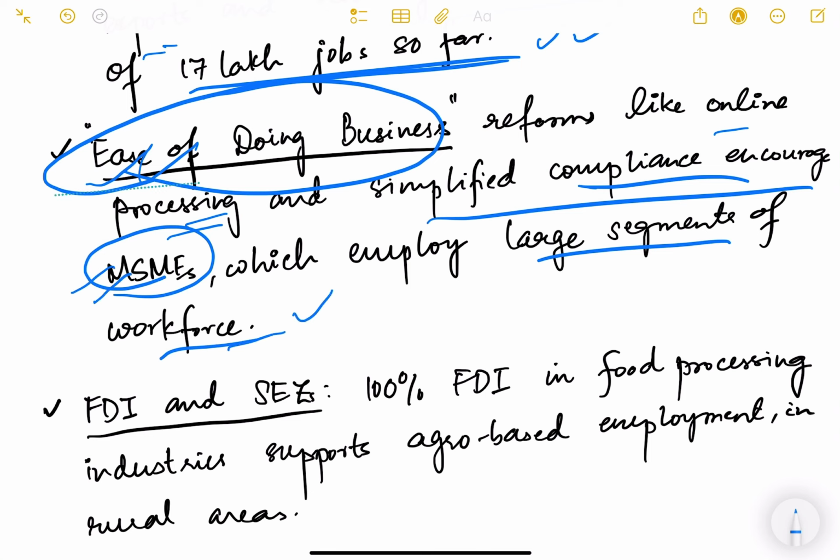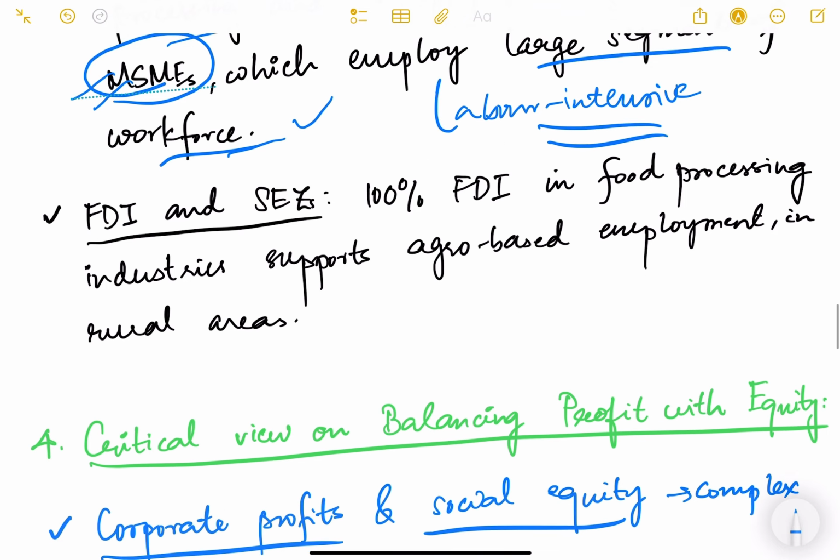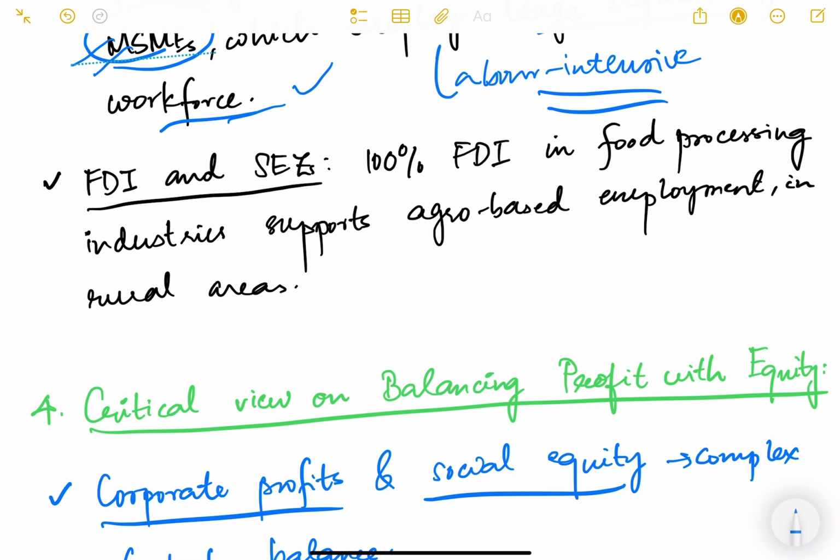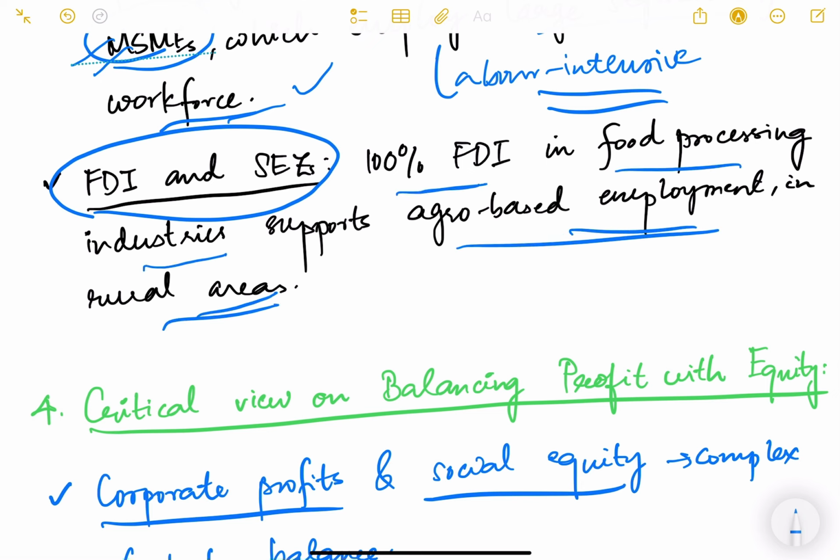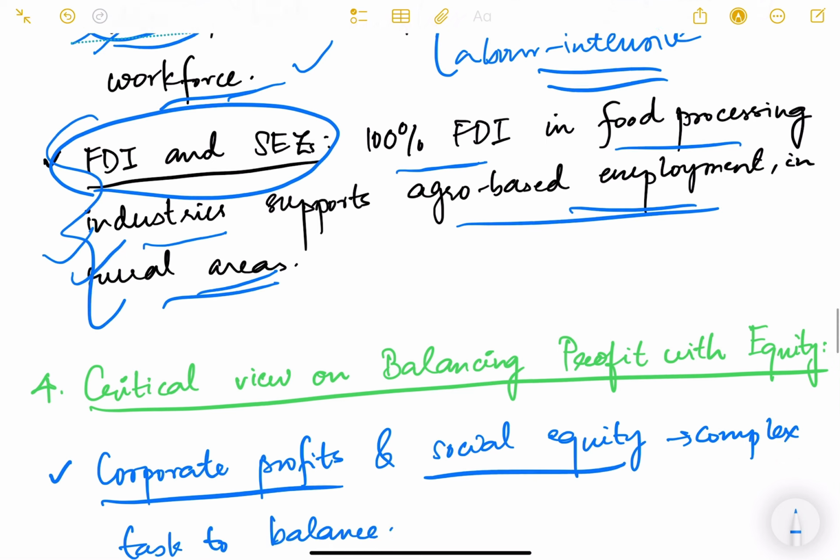So as I have told you, MSME is very labor intensive. So if we support small companies, micro, small and medium enterprises, obviously it will lead to inclusive growth. So if you see, friends, all these topics are very much interconnected, which we are seeing in mains. In mains, all the topics are almost interconnected. You need to have an open mind and you need to do a lot of cross referencing here. Okay. Then FDI and SEZs: 100% foreign direct investment in food processing industries supports agro-based employment in rural areas. So this is another example of how the private sector can help inclusive growth.